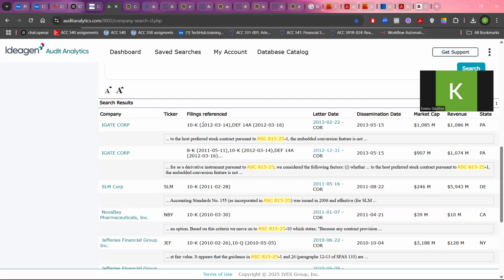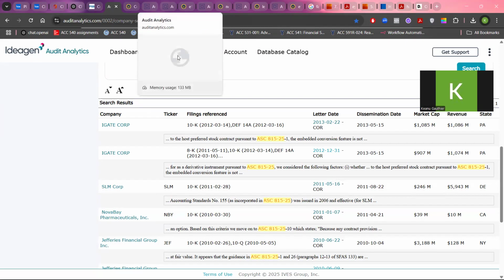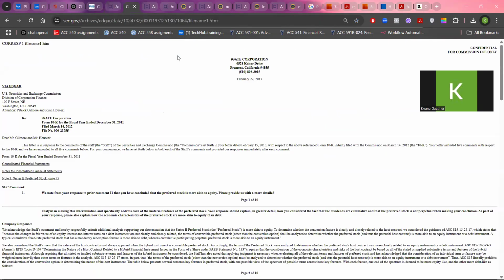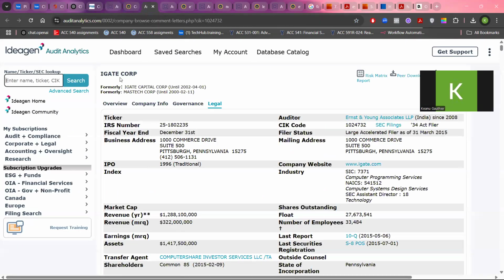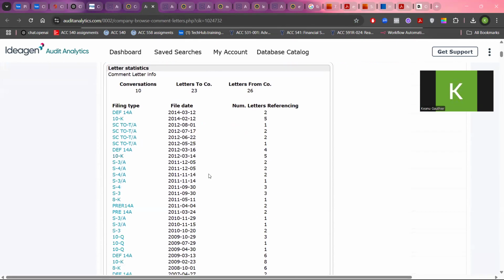This one is the 10K 2012 March 14. So when you go here, iGate Corp, and then you have the file date, you're going to look for 2012 0314. So this is going to be the 10K referenced in the comment letter that you want to download.